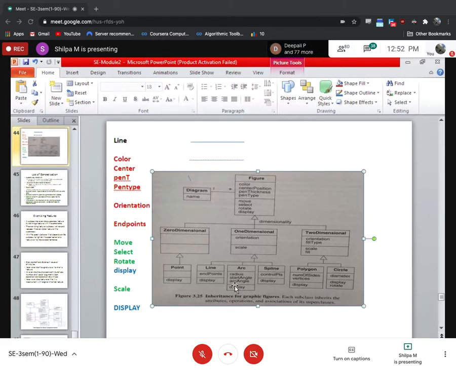Because you have overridden it, why have you come up with that function? Only because you want to display something which is unique for this one, right? So by default it will call this. So this display here is overriding the display of this one as well as this one.